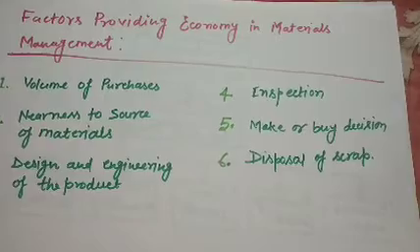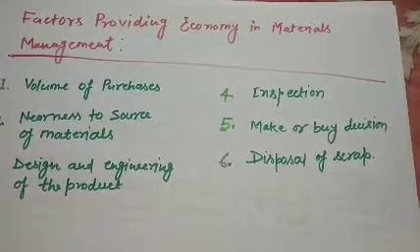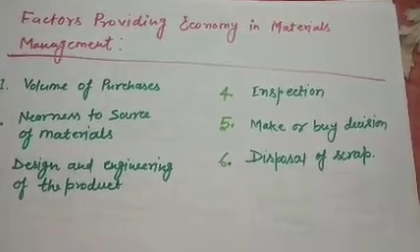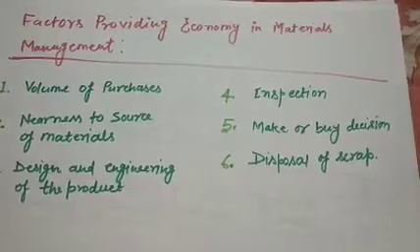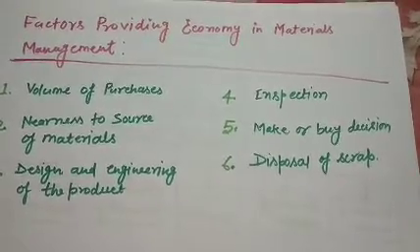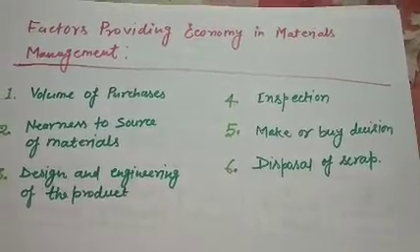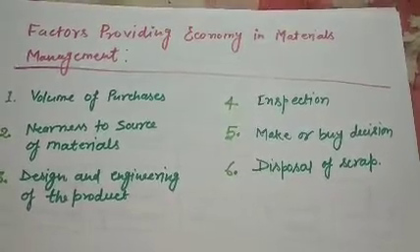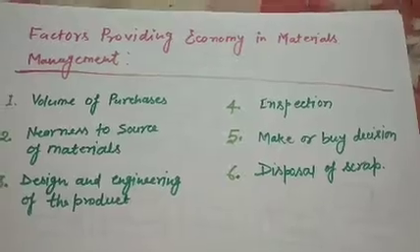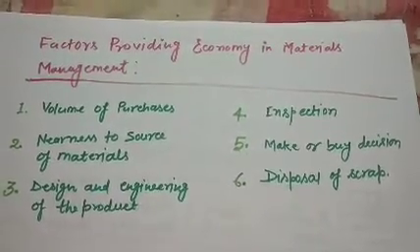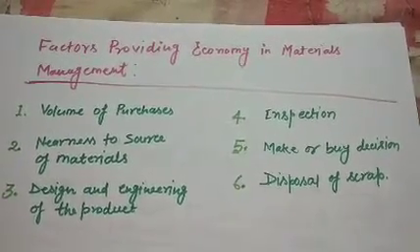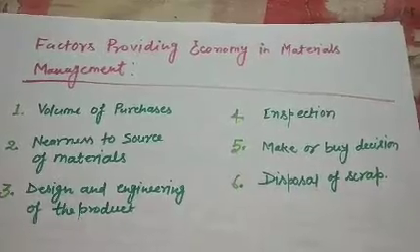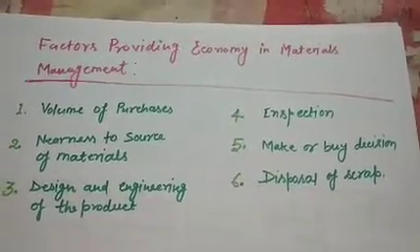When we go to the supplier and order material in bulk, we have strong bargaining power, due to which the supplier may provide a discount on the cost of purchase, and this finally leads to reducing the cost of production.